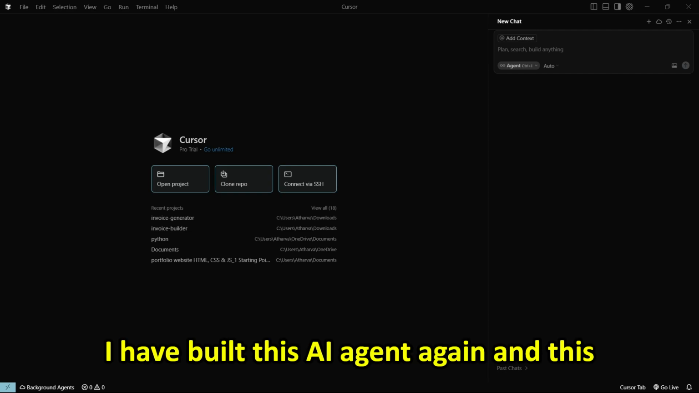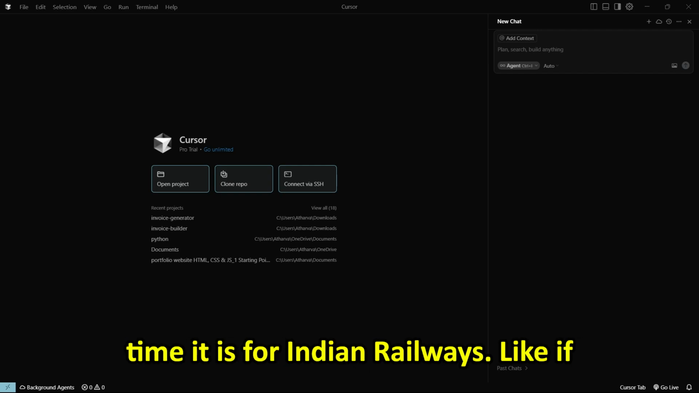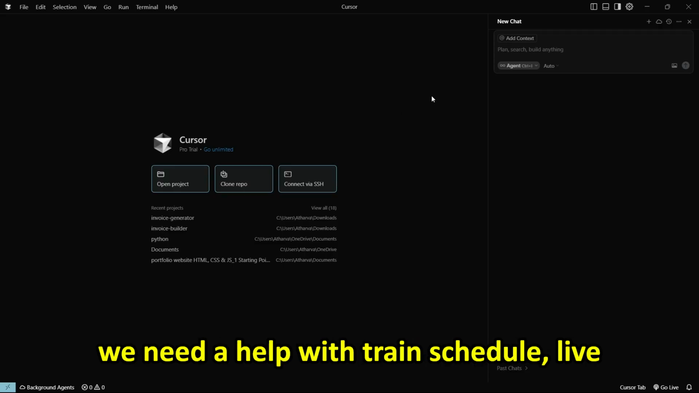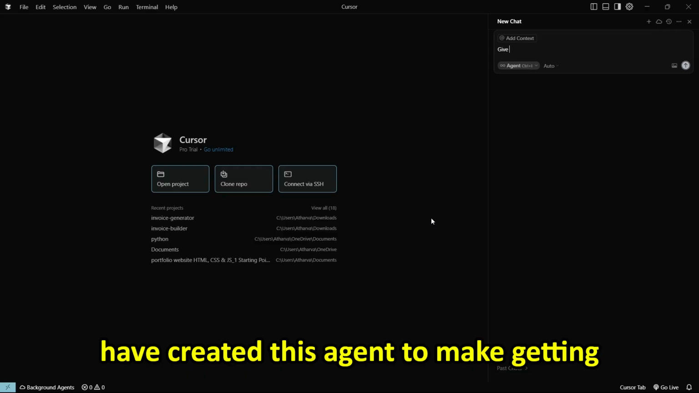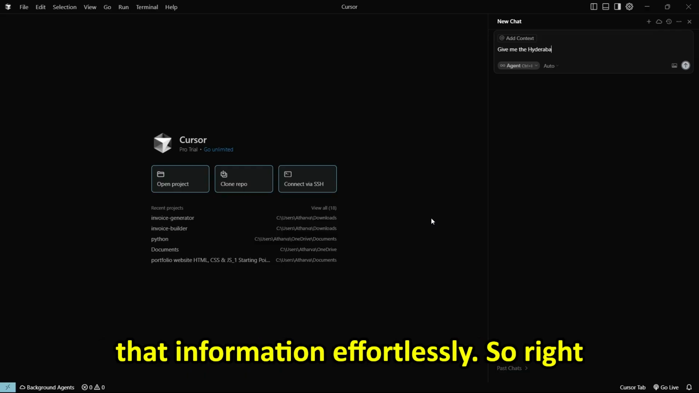I have built this AI agent again, and this time it is for Indian Railways. If we need help with train schedule, live status, or seat availability checking, I have created this agent to make getting that information effortless.